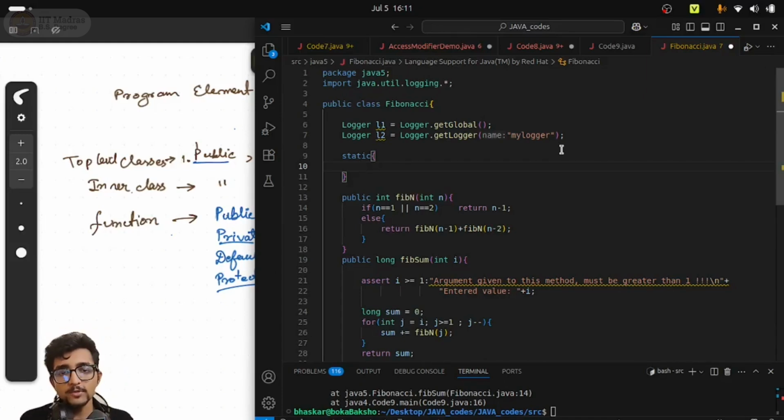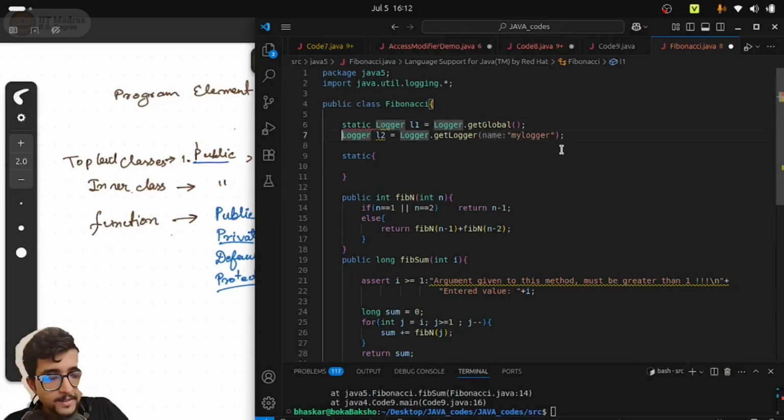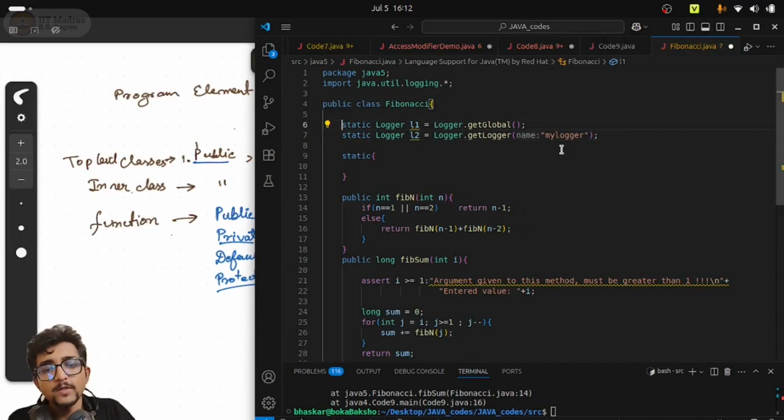So that's why this is a good choice for loggers, because I don't want a logger to be on an object basis, and also I don't want to mix the utility function with some logger task, right? And also, since I will not create an object, I cannot do it inside the constructor. I don't want it to be associated with an object. So since we do not want it to be associated with an object, I can make this static, right? So then it will be common for all the objects, a class property. Okay. And also, since I will not use this logger outside, I can say it is private.